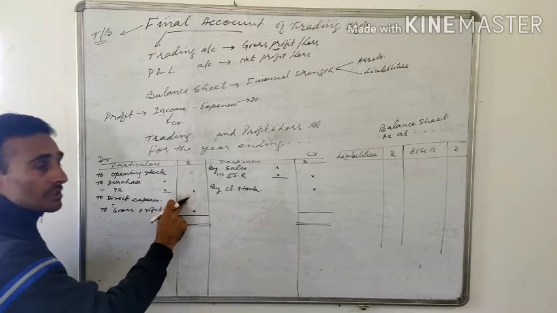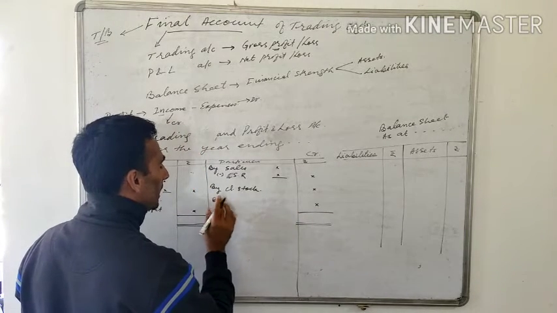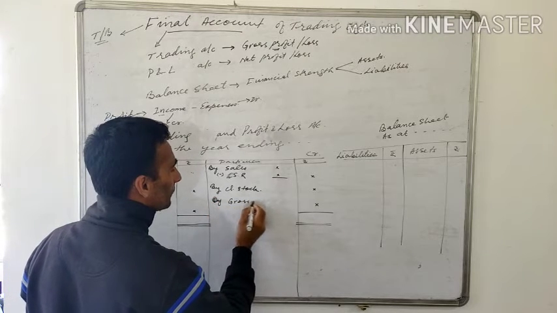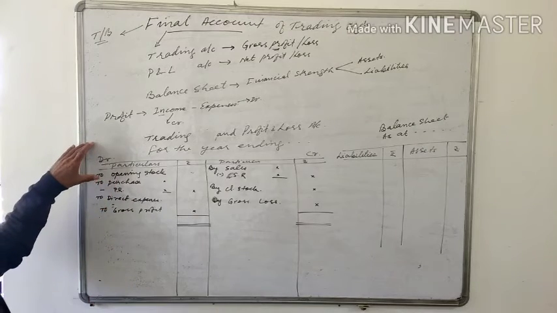And if your expenses are more than your income, you will have a balancing figure this side, and this will be termed gross loss. So this is your trading account.